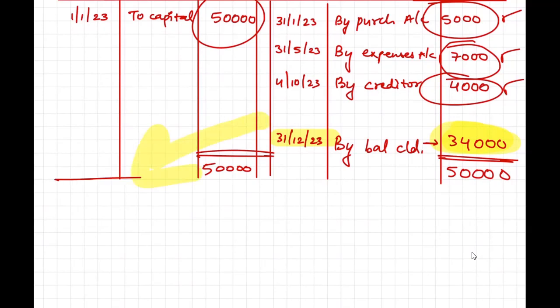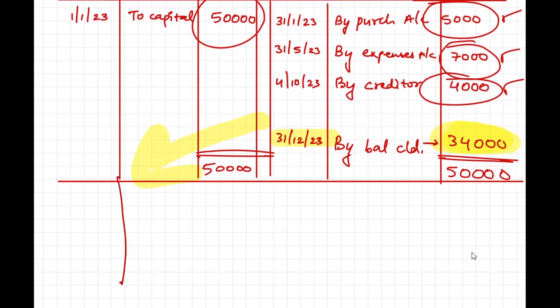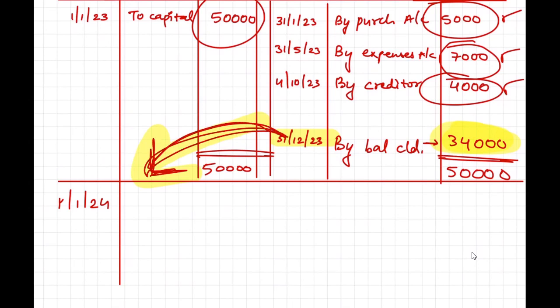Your accounts will end here. Now your books for 2024 will start. So my first day would be 1st of January 2024. All the balances which are remaining from the last year will come here. It will be balance brought down.